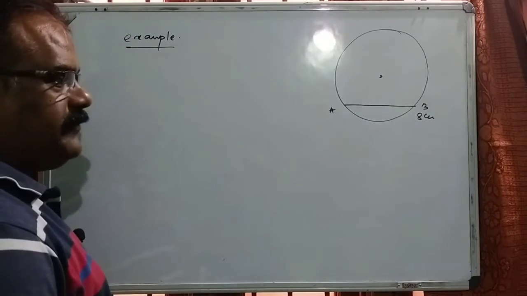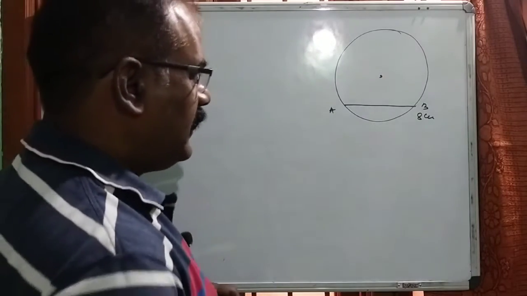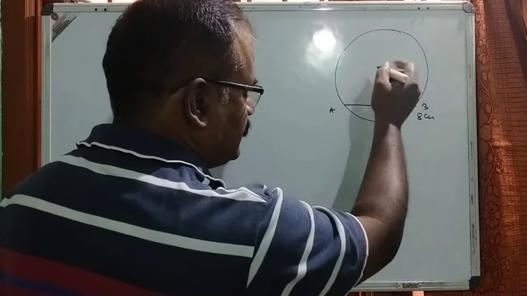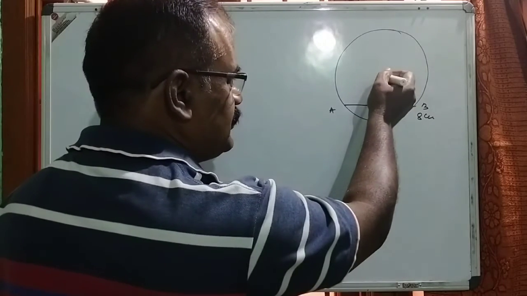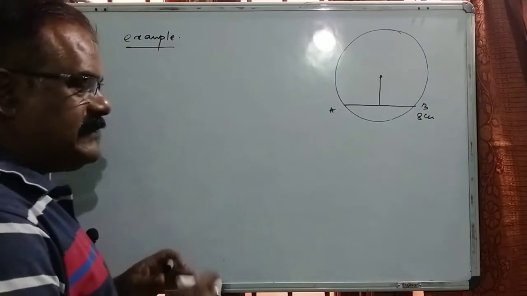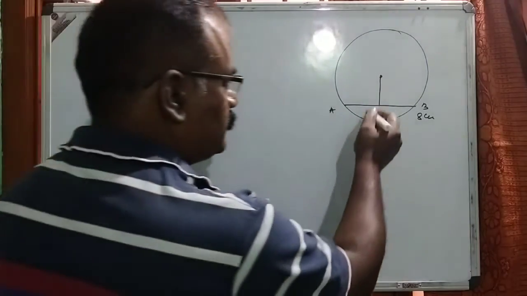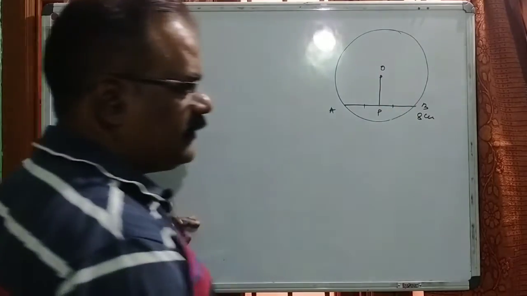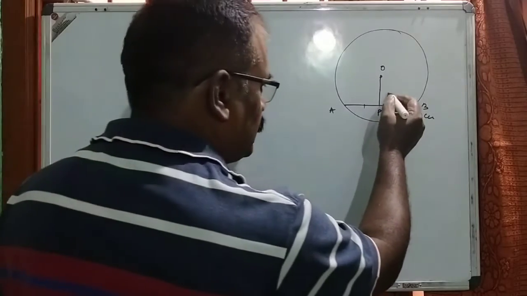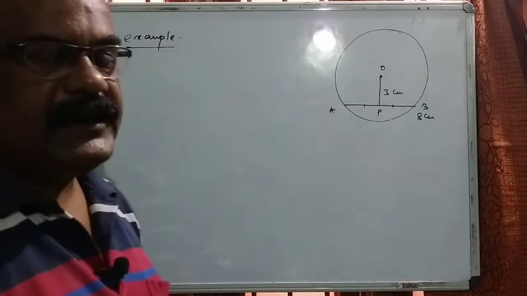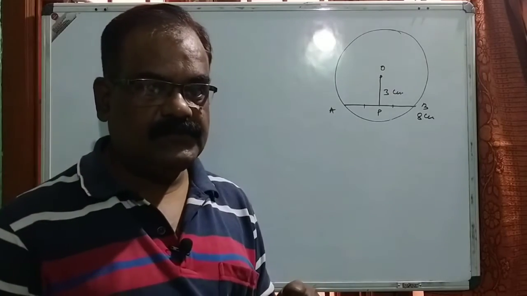A line drawn from the center and bisecting this chord, the line OP, measures 3 centimeter. Now find the radius of this circle.